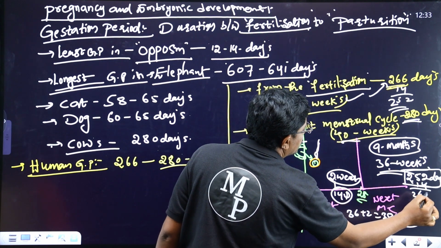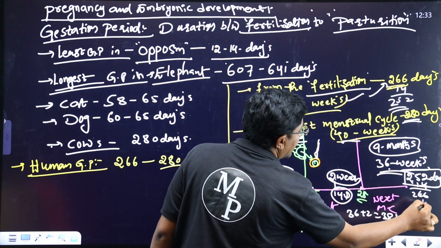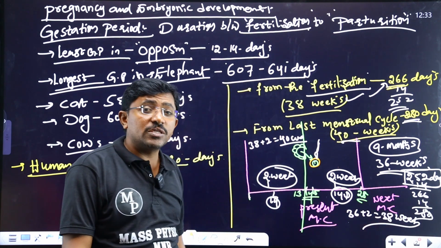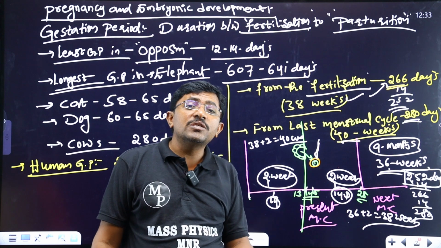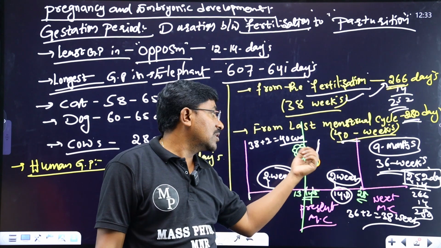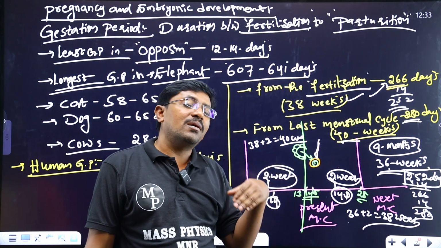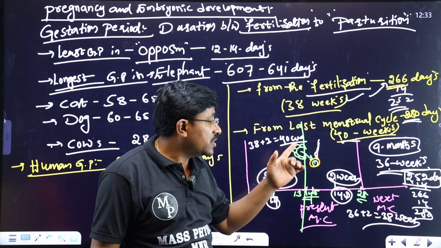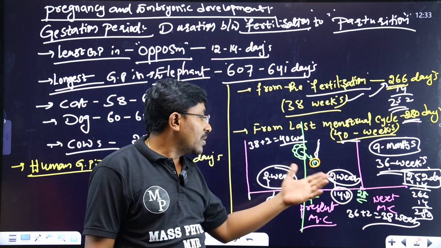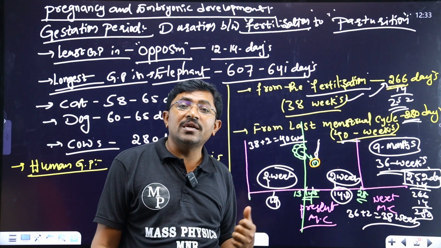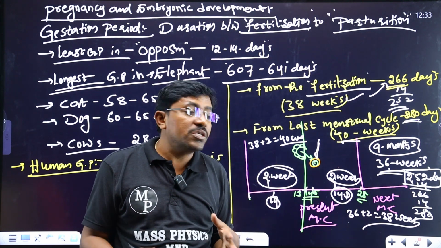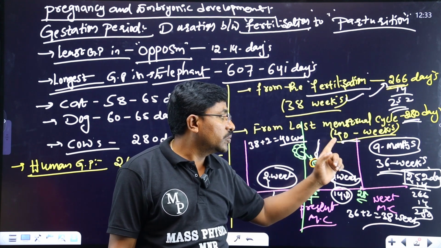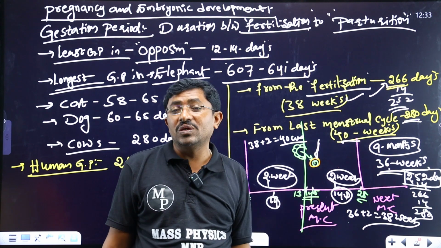In examinations they ask the human gestation period from the last menstrual cycle or from fertilization. From fertilization 266 days, from the last menstrual cycle 280 days. The average gestation period is 9 months, meaning 36 weeks, meaning 252 days.